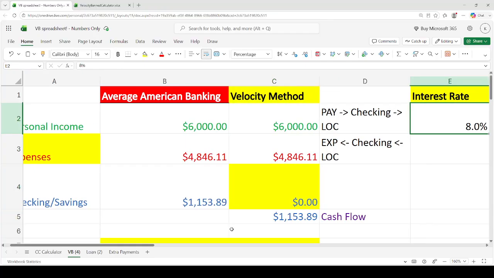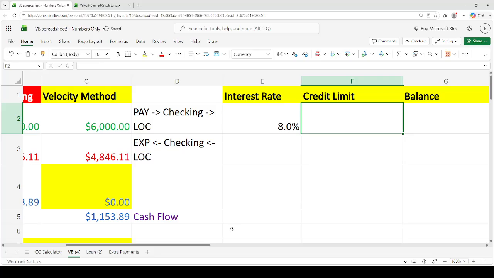So, what is a line of credit? It's basically a financial tool where you could borrow money, pay back, and then use it over and over again. So, a credit card is technically a form of a line of credit, but it's not the type of line of credit that we want to use as what we call our main operating account. So, we're going to use either a personal or a home equity line of credit. And I'll just assume we have a $50,000 8% line of credit.